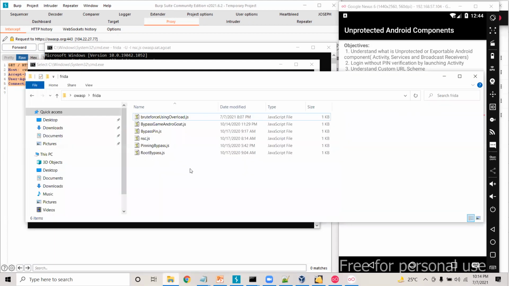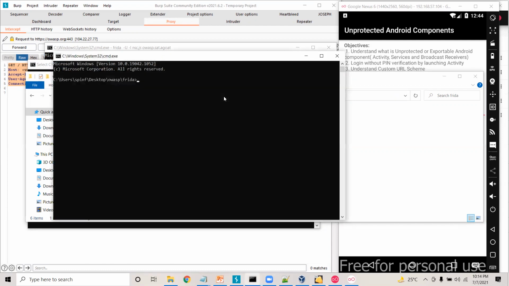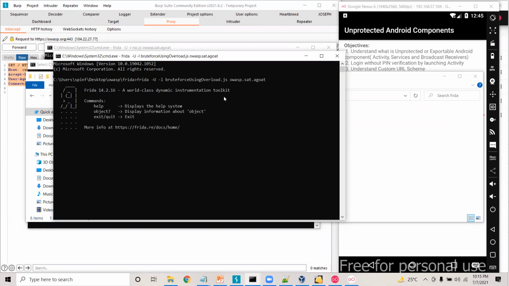Now let me go here, and I have the file called brute force using overload.js. So let me run the script with -U -l brute forcing, then the package name. Right.